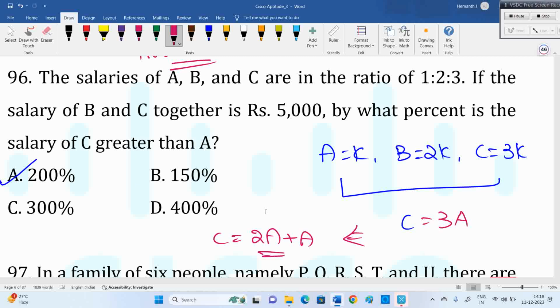If we take that 5,000, A's salary is 1,000, B's salary is 2,000, C's salary is 3,000. 1,000, 2,000, 3,000. 2,000 plus 3,000 is 5,000, B and C together, like that it will come. Don't feel bad that sir has only 5,000 salary. Maybe it is per hour. Take it on the positive side. Maybe they are getting 5,000 per hour.